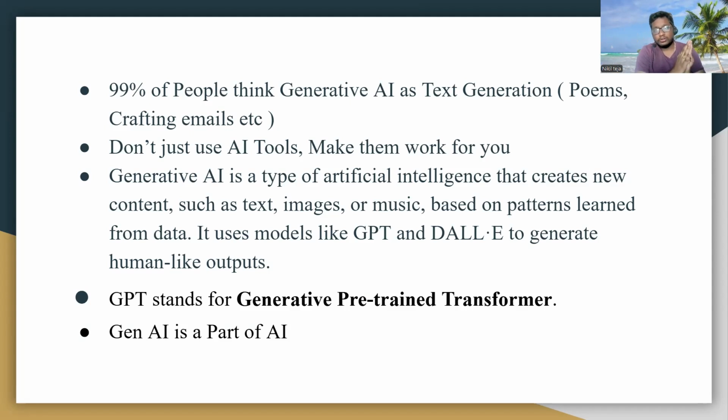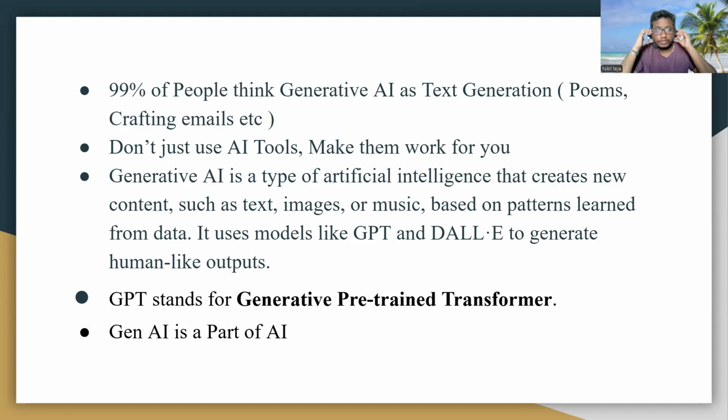So first of all, come out of this assumption that generative AI is only a text generation tool. It does many more amazing things. We will be covering those tools in the future videos.